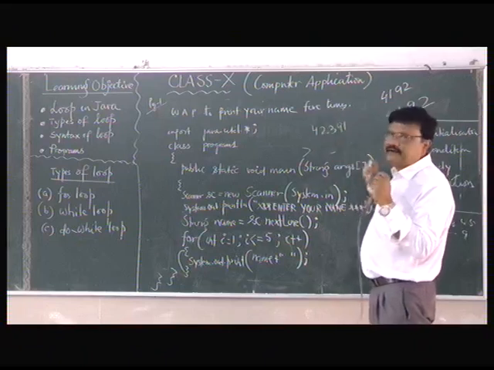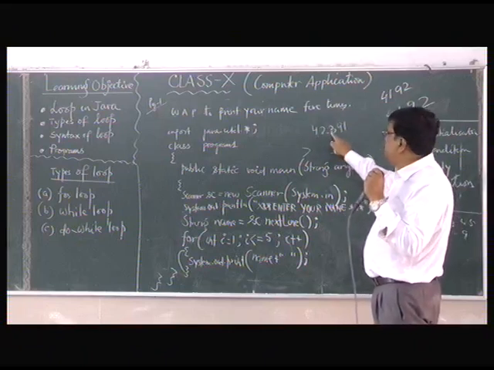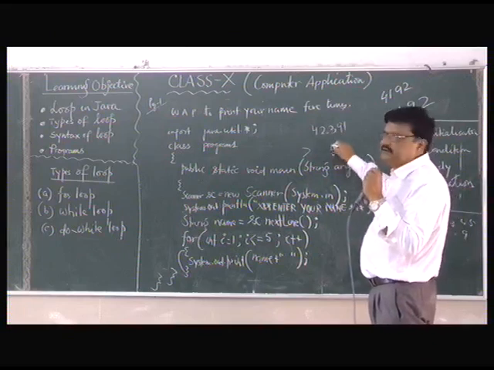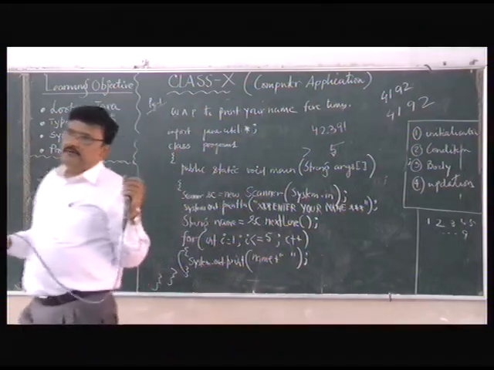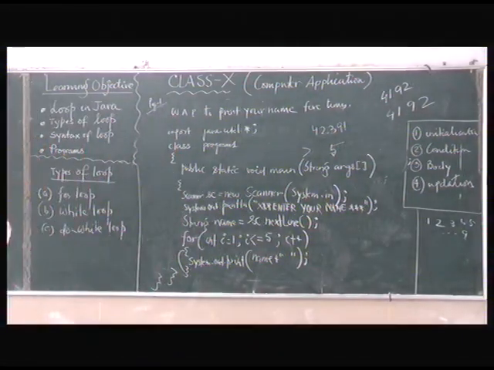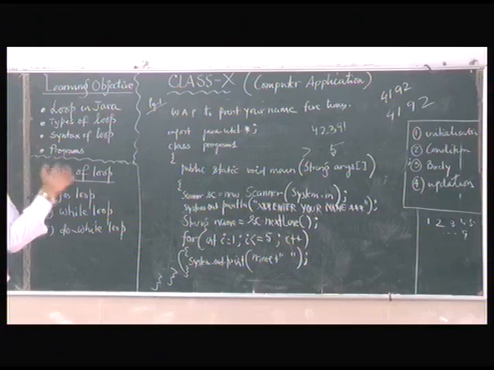How many digits are there? 1, 2, 3, 4, 5. So 5 digits are there. So this will help to find out the number of digits present, count the number of digits, find out the individual digits, find out the sum of the digits. Alright.